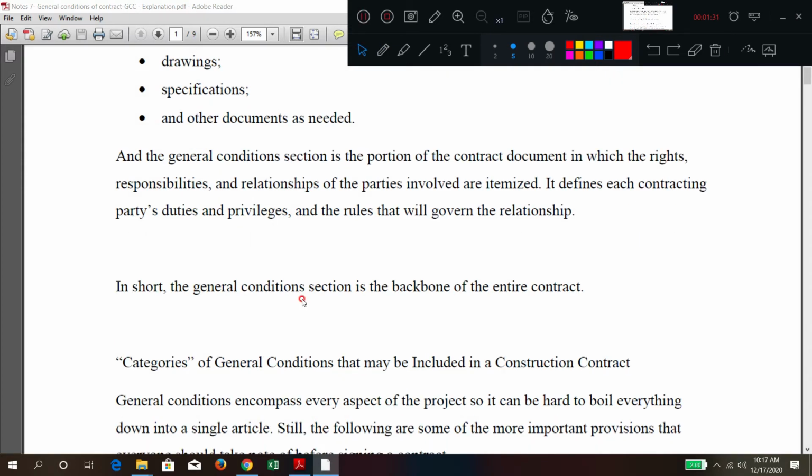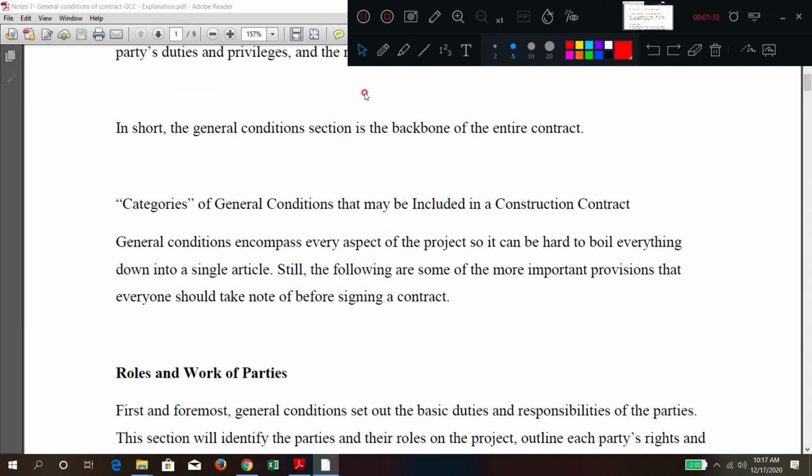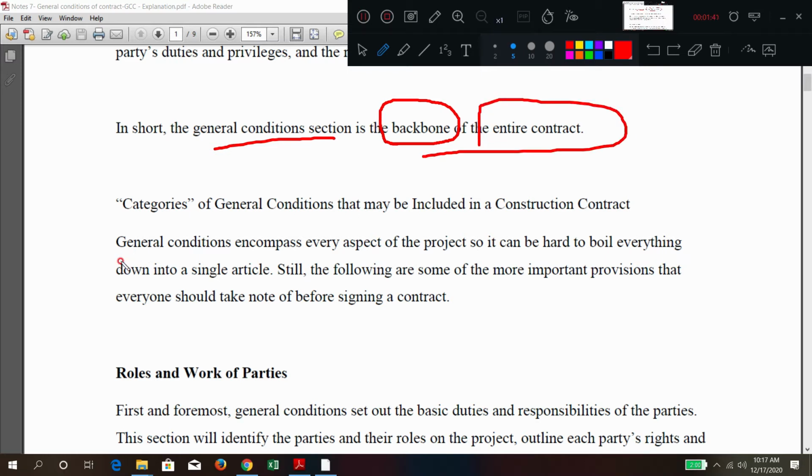In short, we generally call that section the backbone of the entire contract. General conditions will contain every aspect of the project, so it can be hard to boil everything down into a single article.